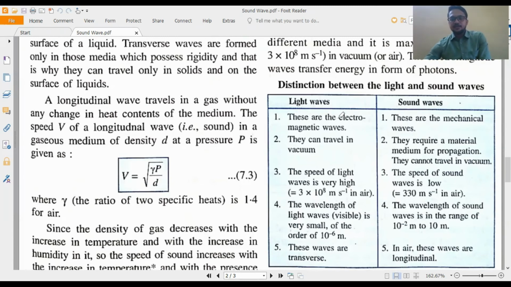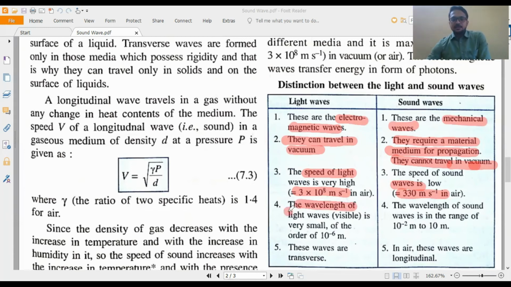Okay, light wave, it is an electromagnetic wave, and sound wave, it is mechanical wave. First point. Okay, light wave electromagnetic होने के नाते क्या होगा? Travel in vacuum. Okay, medium is not required. If medium is there, fine. Medium is not there, also fine. Light wave will propagate. But sound wave requires material medium to propagate. It cannot travel in vacuum. Okay, the speed of light in vacuum is 3 into 10 to the power 8 meter per second, which is very high. Speed of sound in air is 330 meter per second, which is low.